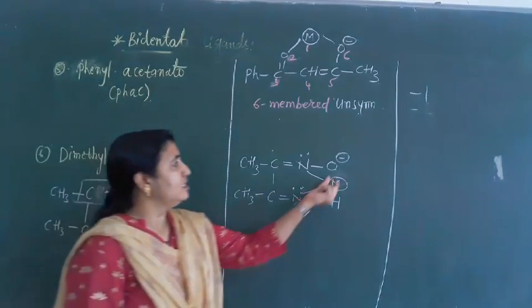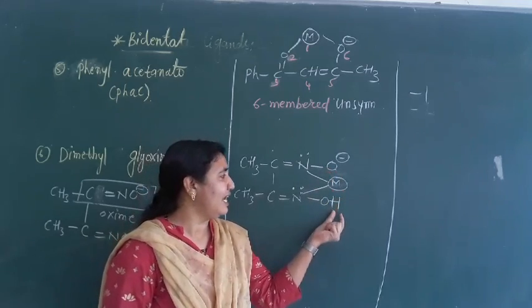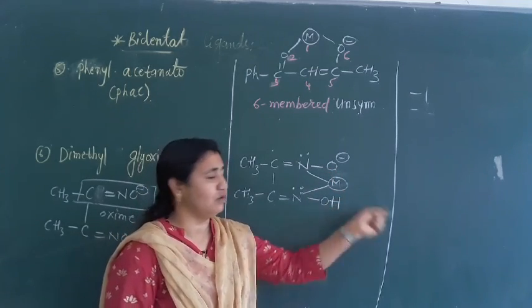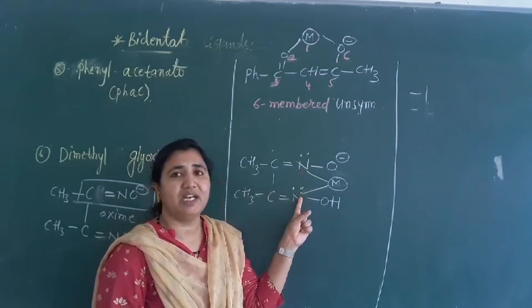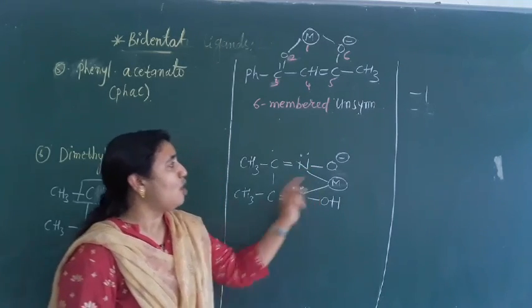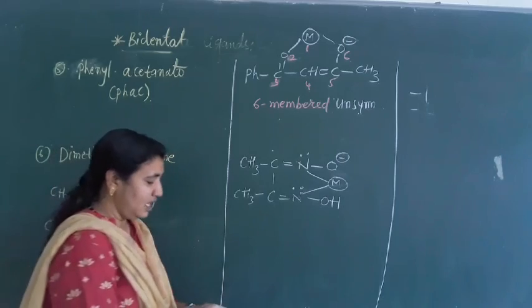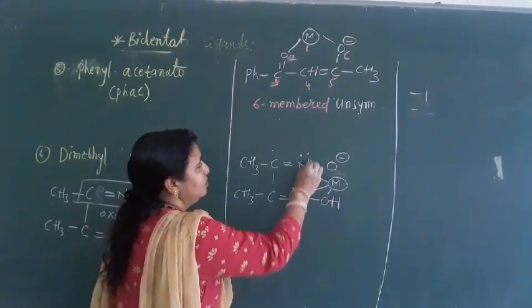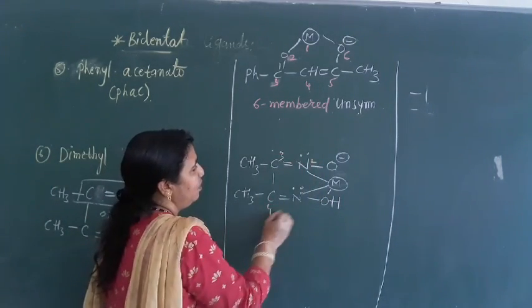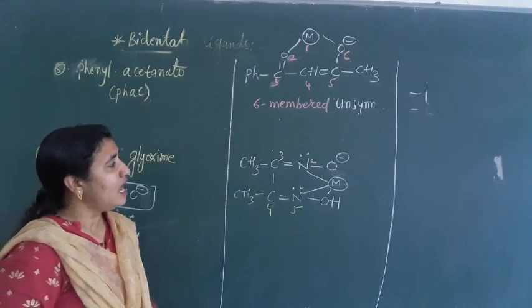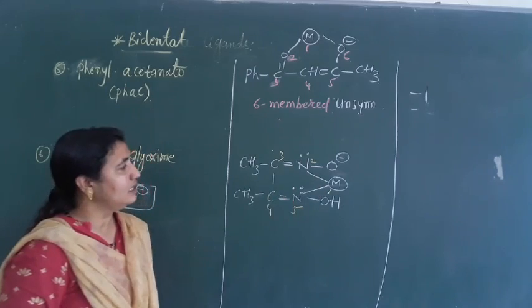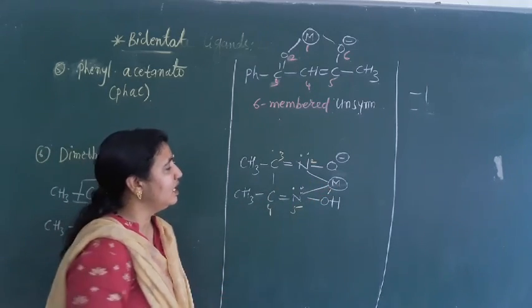Okay, are you getting it? So this O minus and this hydrogen can have hydrogen bonding here. So in that case, these two nitrogens will donate an electron. Okay. So how many member rings will form here? In this case, 1, 2, 3, 4, 5. 5 member rings will form here, and it is a symmetrical ligand.